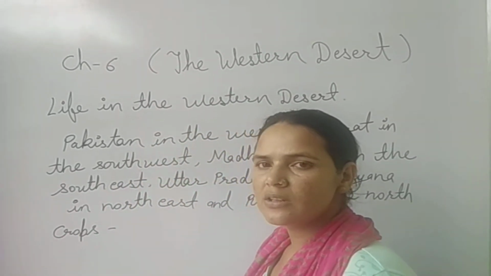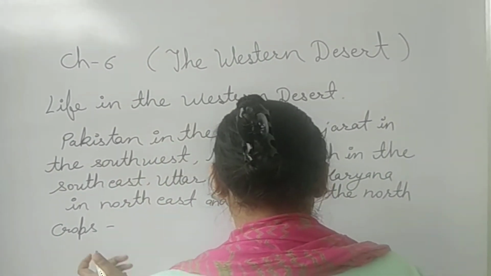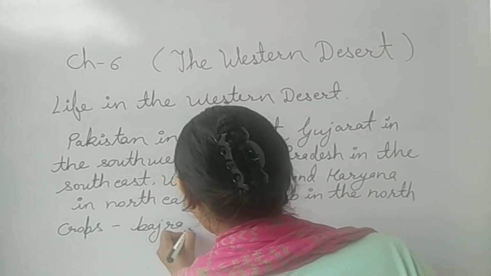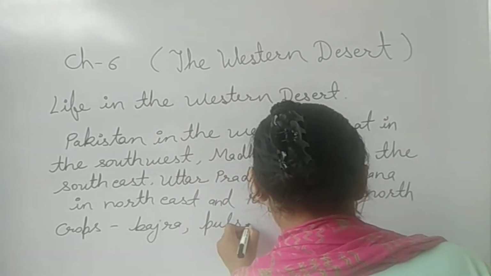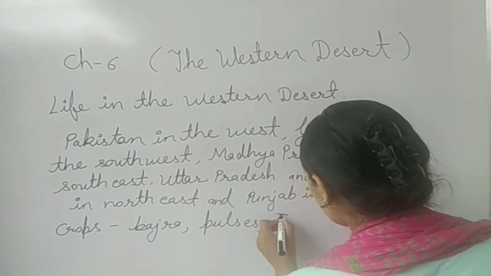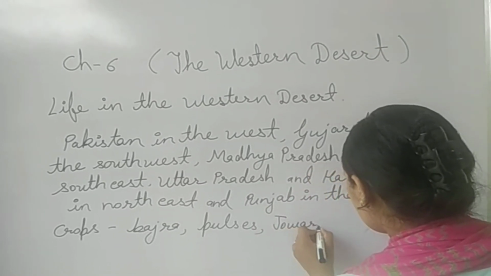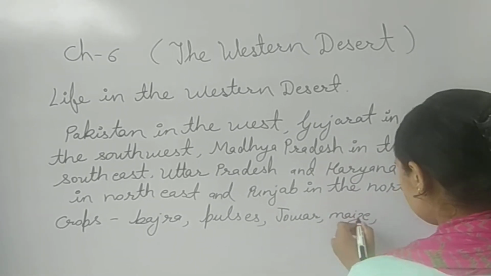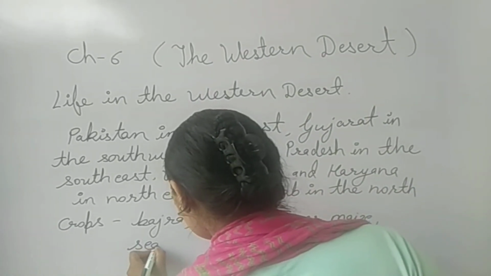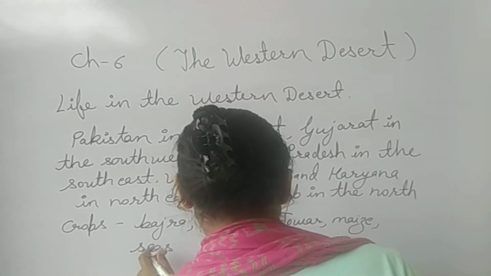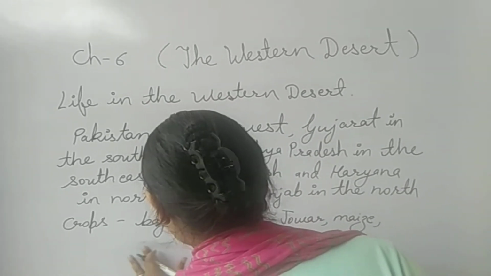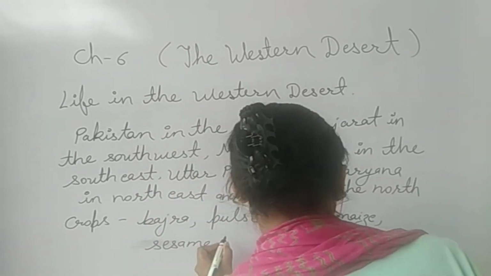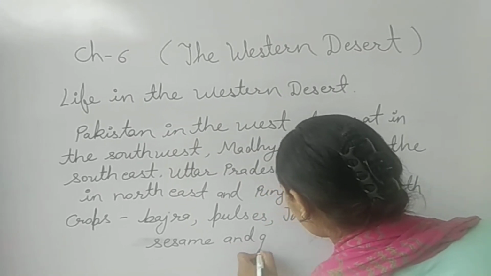The main crops that are grown here are bajra, pulses, jowar, maize, sesame, and groundnut.